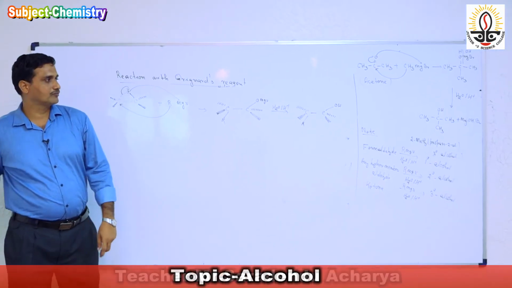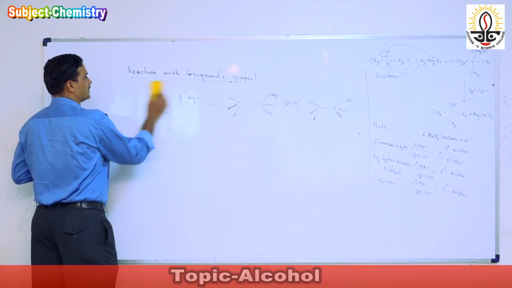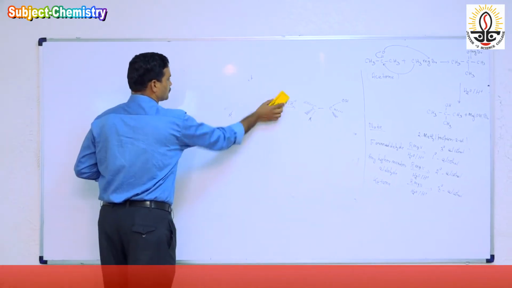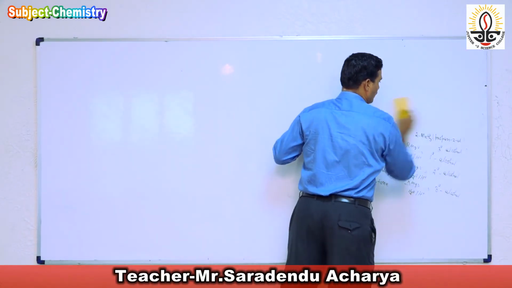Then come to some basic questions on Grignard's reagent, which are useful for you for road map questions.